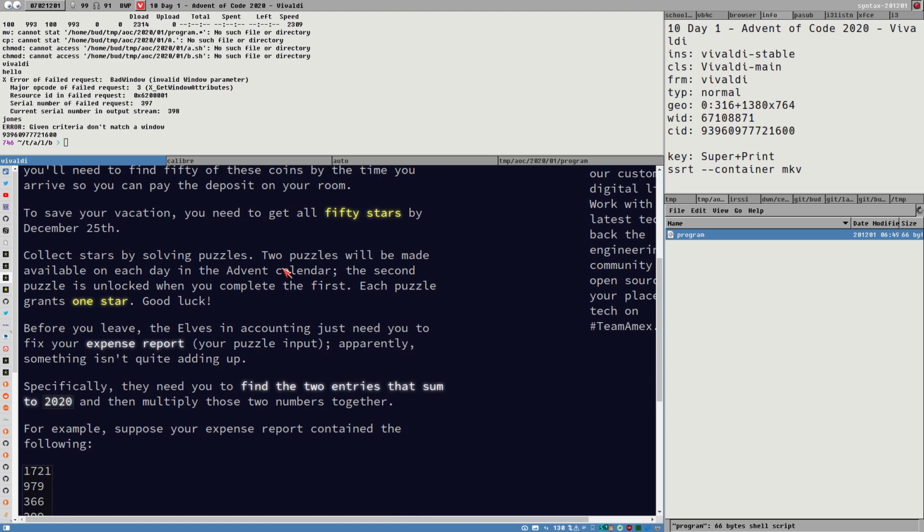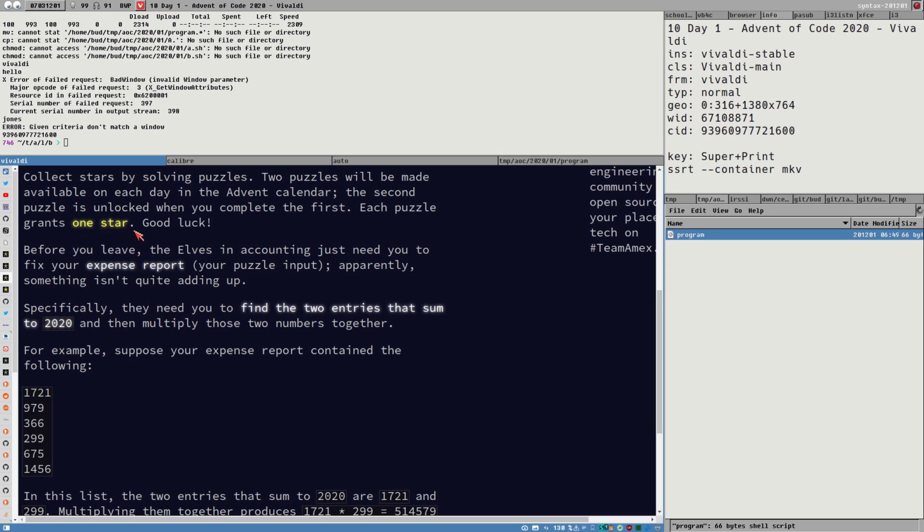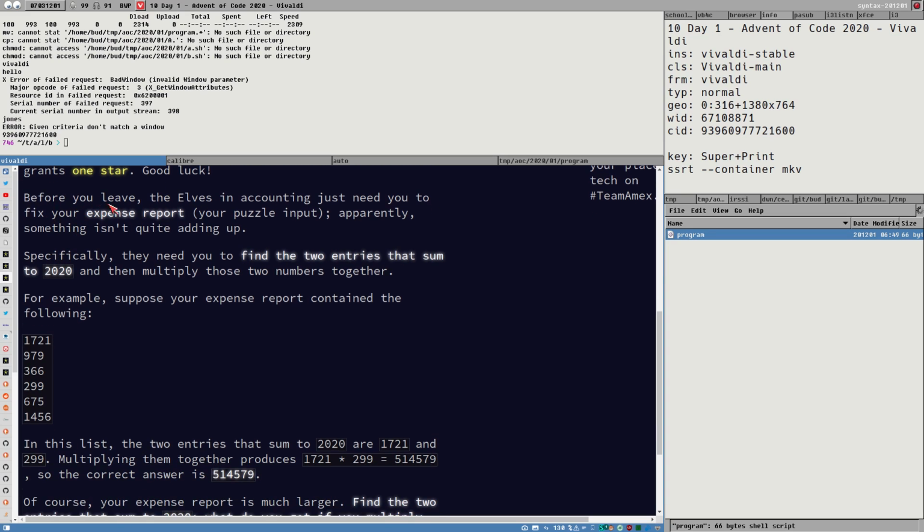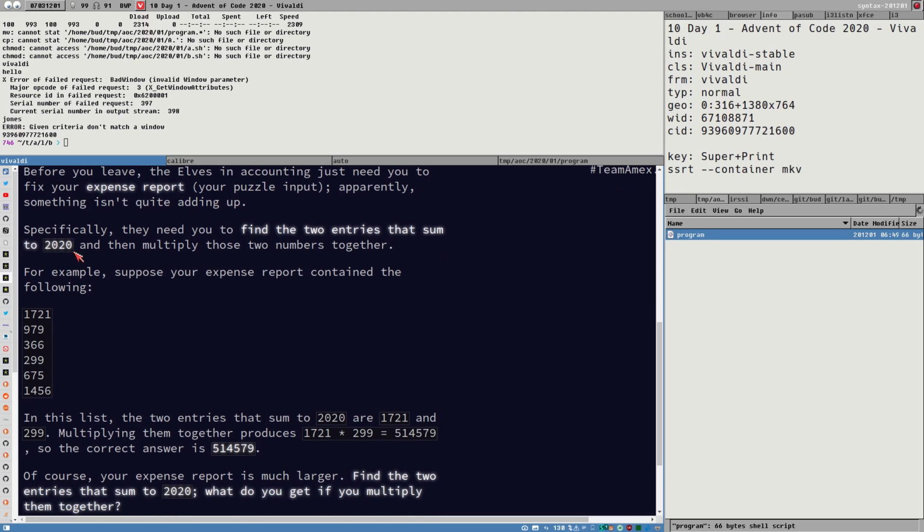Collect stars by solving puzzles. 2 puzzles will be made available on each day in the advent calendar. The second puzzle is unlocked when you complete the first. Each puzzle grants 1 star. Sweet! Before you leave, the elves in accounting just need you to fix your expense report. And this is the puzzle input we just got there. Apparently something isn't quite adding up. Specifically, they need you to find the 2 entries that sum to 2020 and then multiply those 2 numbers together.